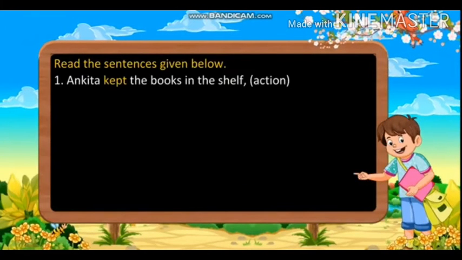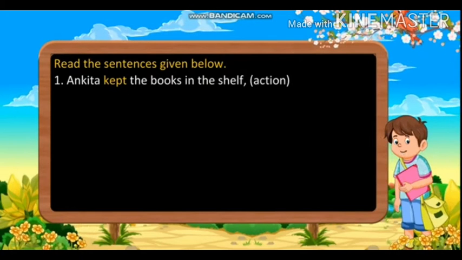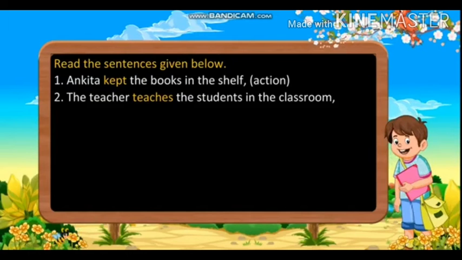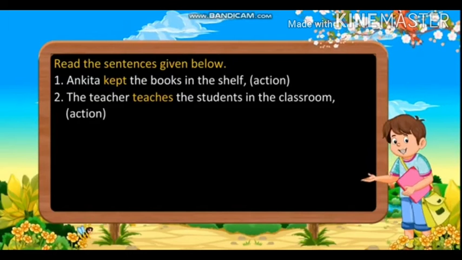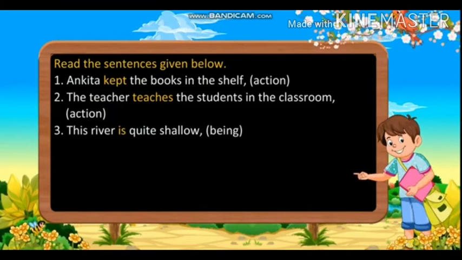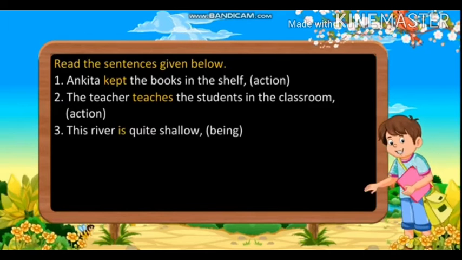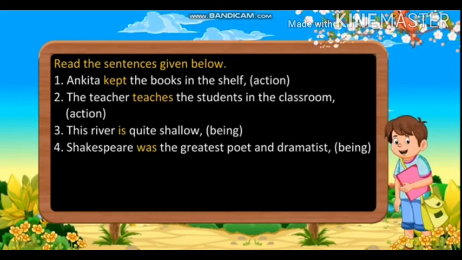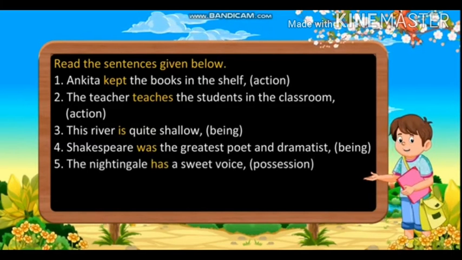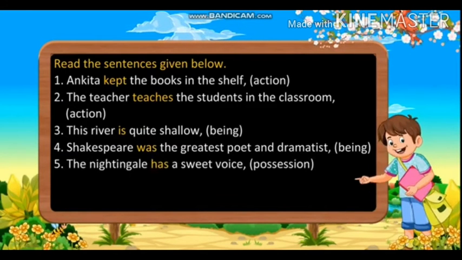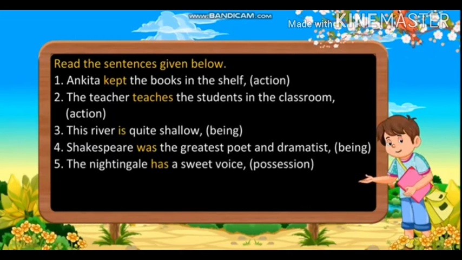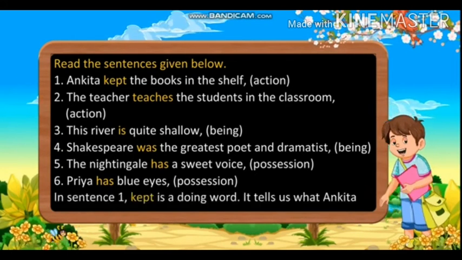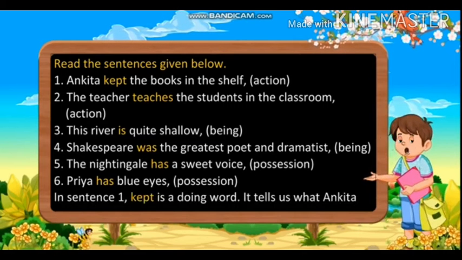Verbs. Read the few sentences below. Ankita kept the books in the shelf. Action word. The teacher teaches the students in the classroom. An example of action. The river is quite shallow. An example of being. Shakespeare was the greatest poet and dramatist. Being example. The nightingale has a sweet voice. Possession example. Priya has blue eyes. Possession example.